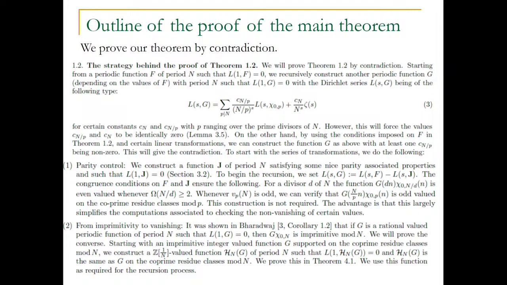From the imprimitivity of the thing, we have to go to the vanishing, and in his thesis, Abhishek had shown that if G is rational valued and periodic, then G chi naught n is imprimitive. I already alluded to that fact earlier. And then using this capital J function, we kind of peel off parts of the function until we're reduced to the prime case. And then finally the prime case has been dealt with, and then the problem is solved. That's basically the idea of the proof.